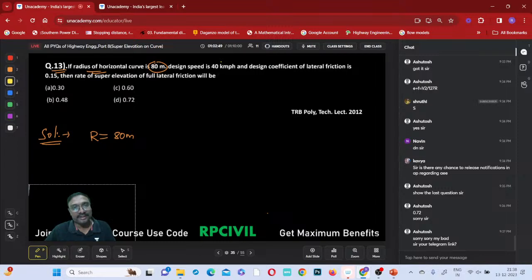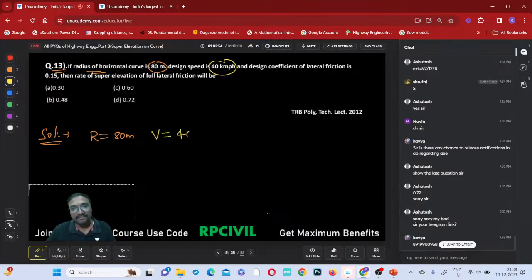If the radius of this horizontal curve is 80 meters, the design speed is 40 kmph, right? What is the capital V? 40 kmph, no? Then the design coefficient of lateral friction is 0.15, right? What is the friction f given? Design coefficient of lateral friction is 0.15. Then the rate of super elevation. You are asked to identify the super elevation only, no?